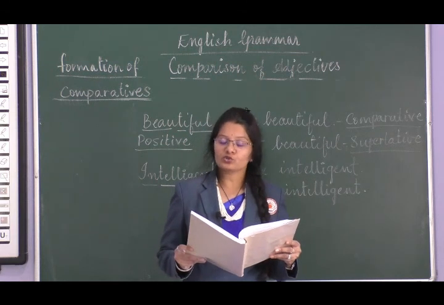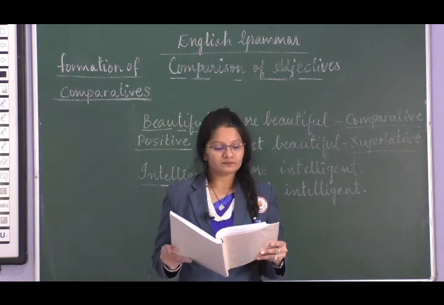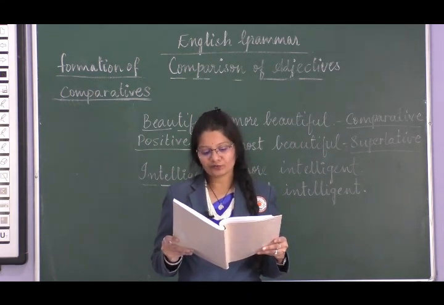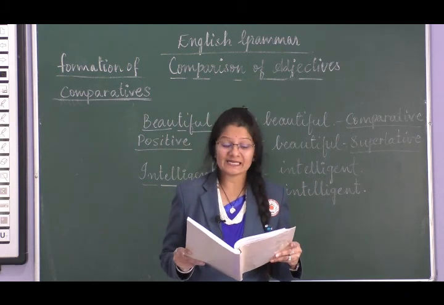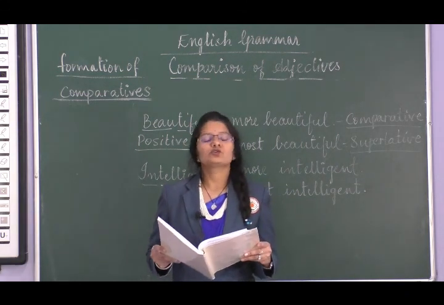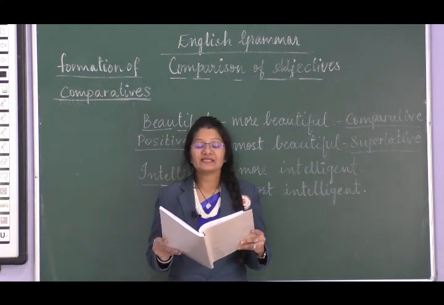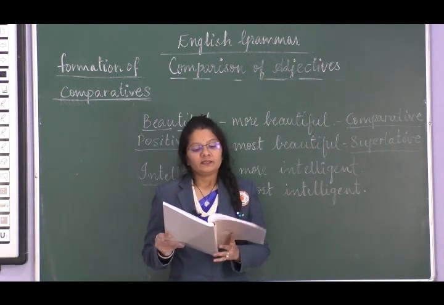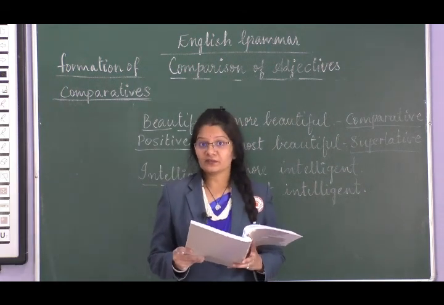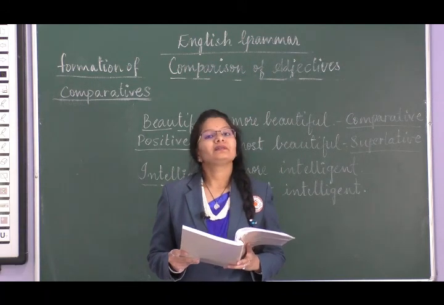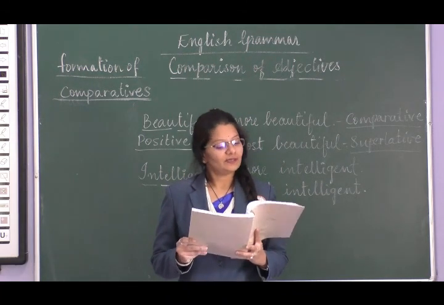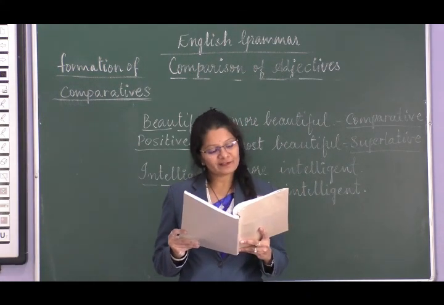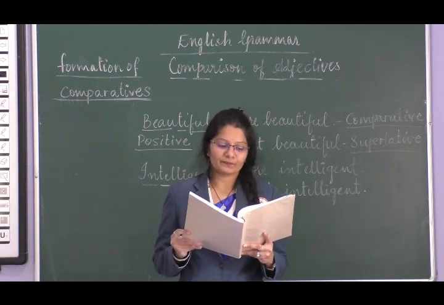Now I want you all to solve the sixth one. Fill in the blanks with the suitable degrees of the adjectives in the box. This is the next exercise that I am talking about. You are going to do the 6th, 7th, 8th, 9th and 10th by yourself. In this exercise you see the yellow box given. There you have the adjectives given. Irwin has proved himself to be dash than his brother.